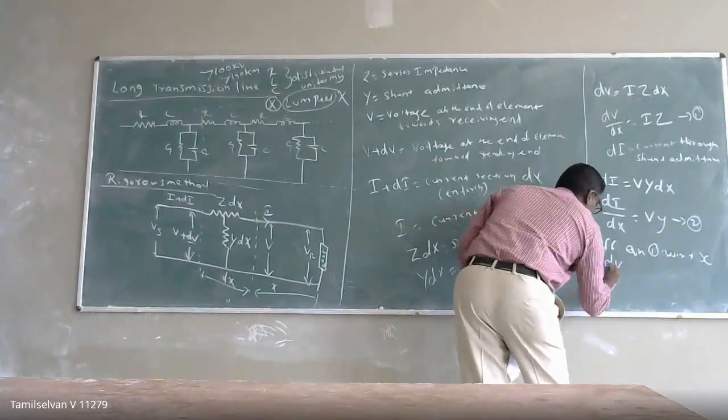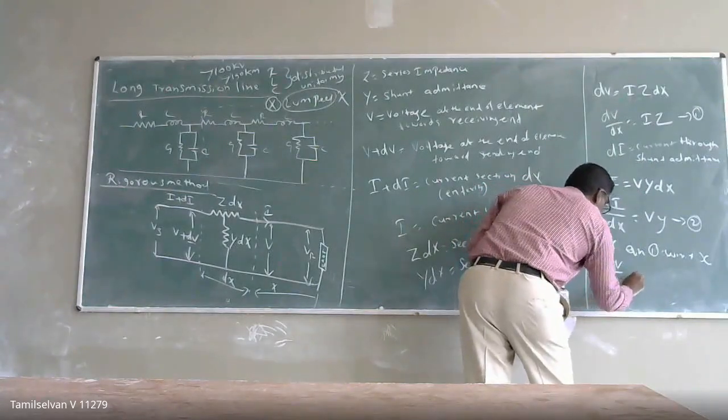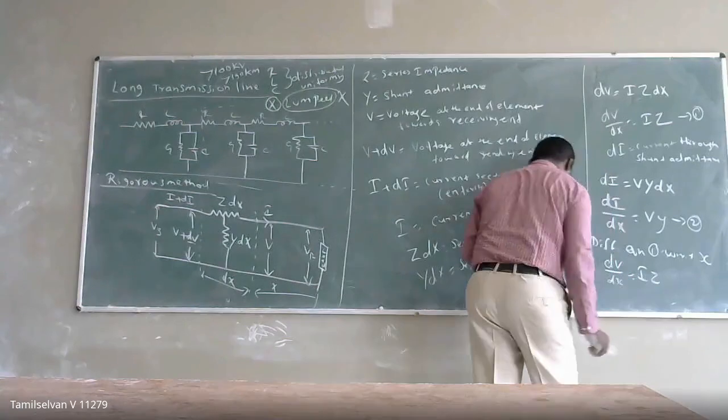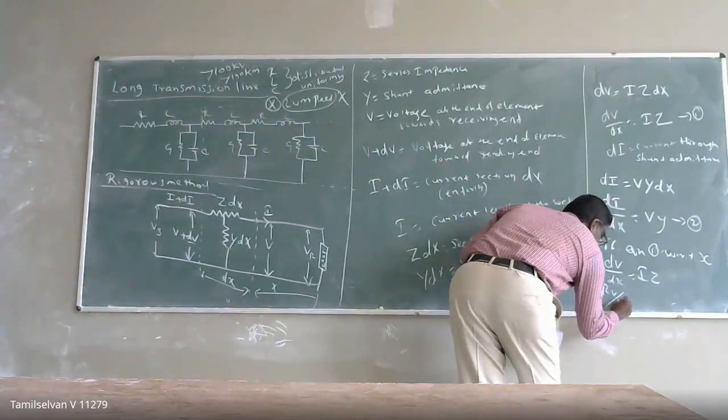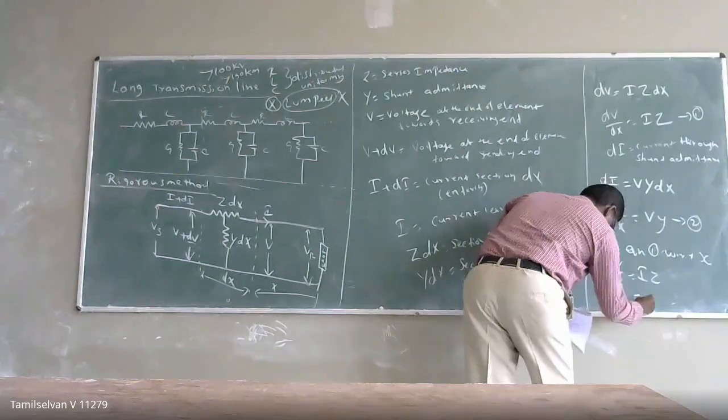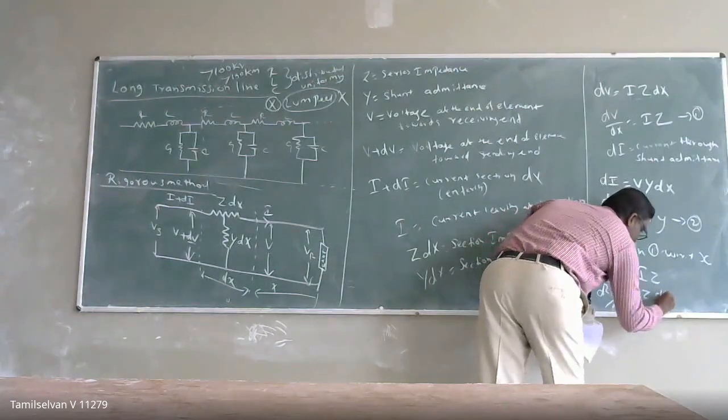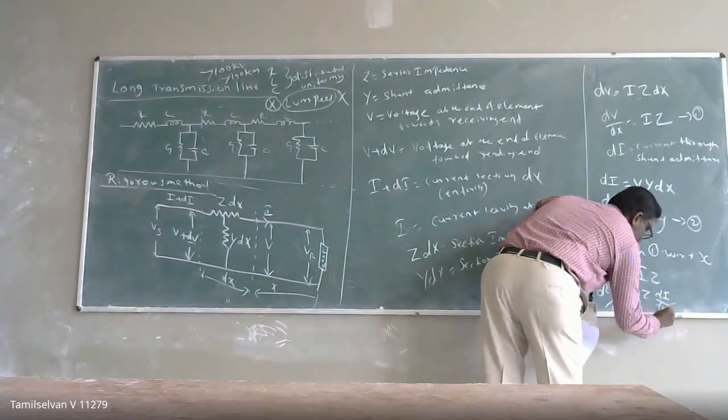So dV by dx is equal to I into Z. If I differentiate, d square V by dx square is equal to Z into dI by dx.